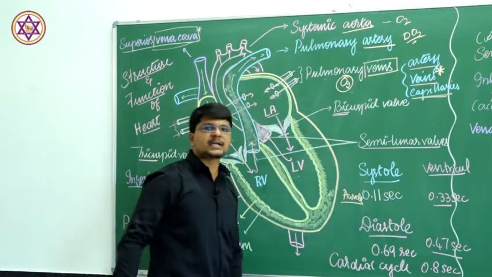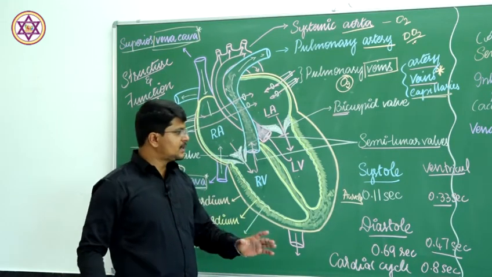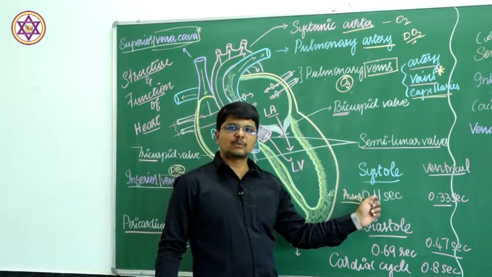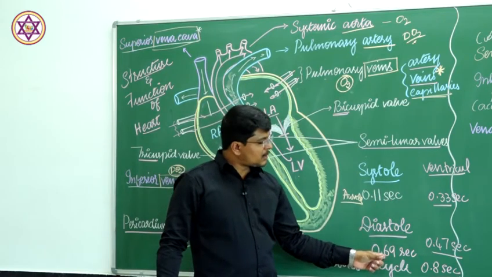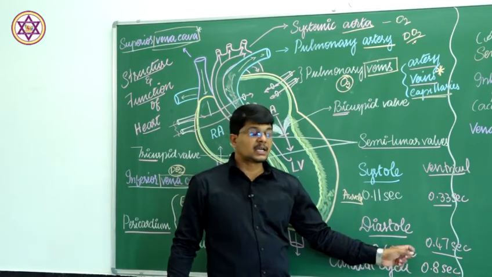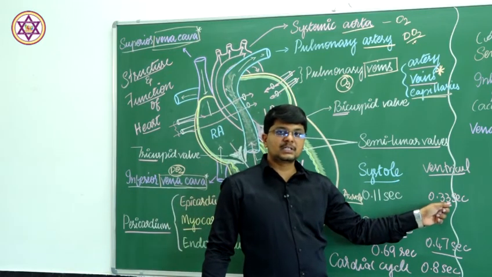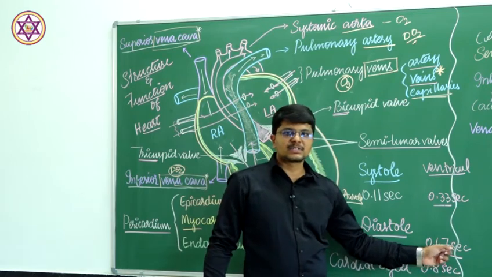So one cardiac cycle takes about 0.8 second, in which the systole of the auricle takes 0.11 second and its relaxation takes 0.69 second. The ventricular contraction lasts 0.33 second and ventricular relaxation is 0.47 second.